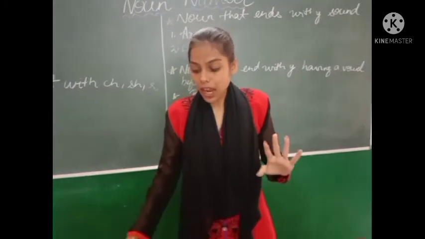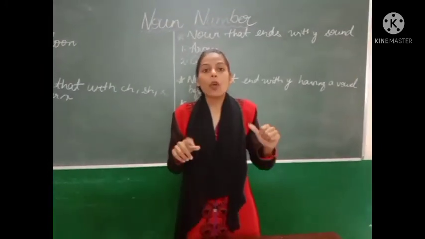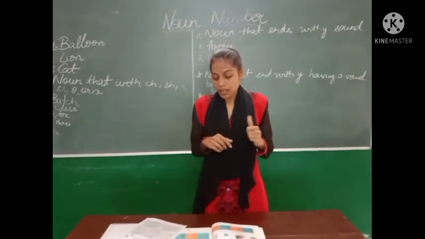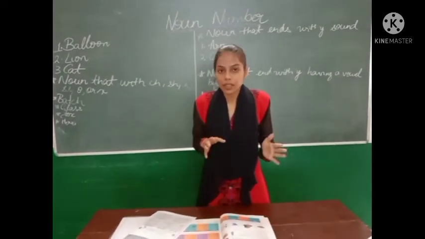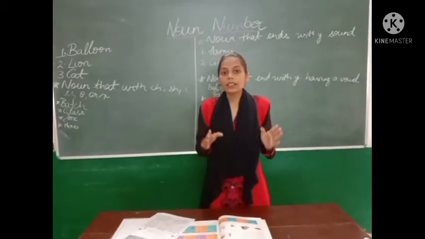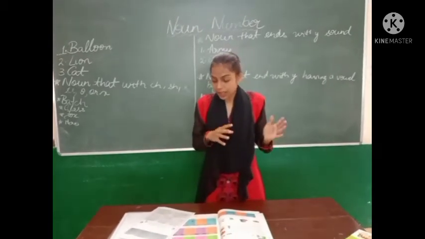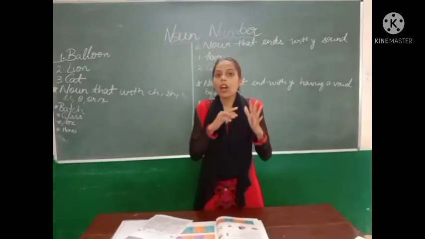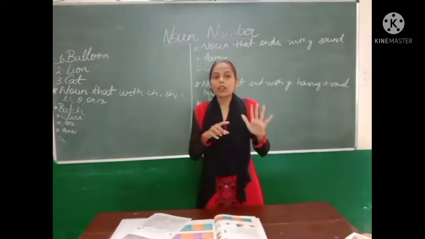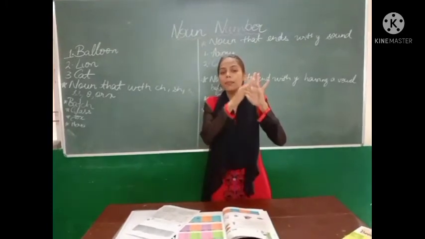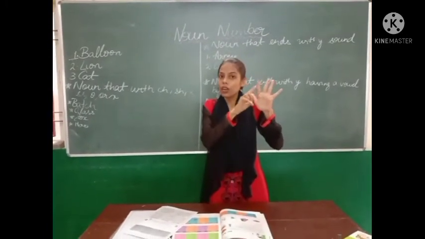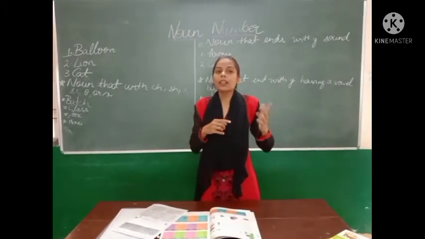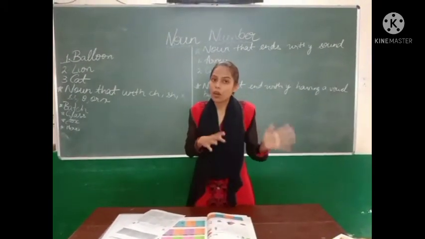So first we have done with noun. What do you mean by the noun, or the definition of noun? Nouns are simply the naming words. It can be a person, place, animal, thing or idea. You have to remember these 5 things: person, place, animal, thing or idea. So these are the nouns, and we have done types of noun also.